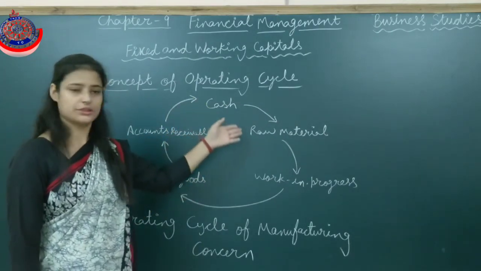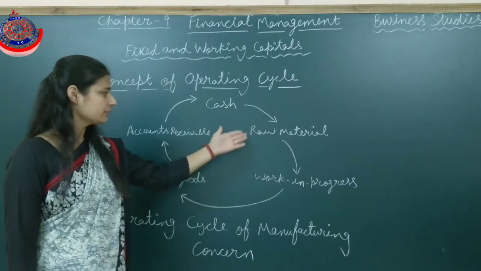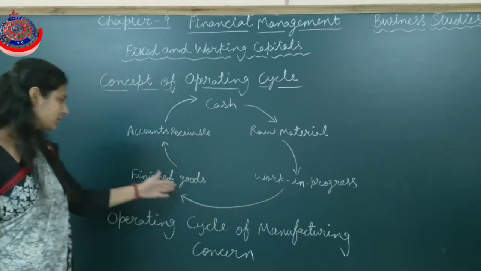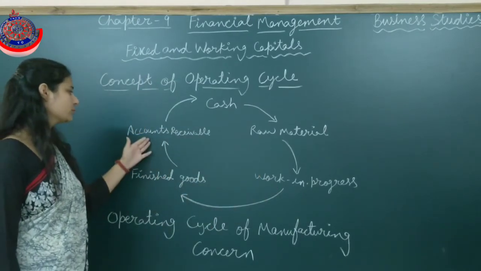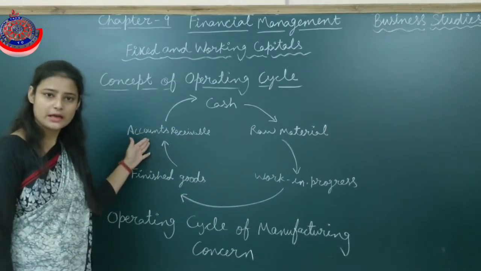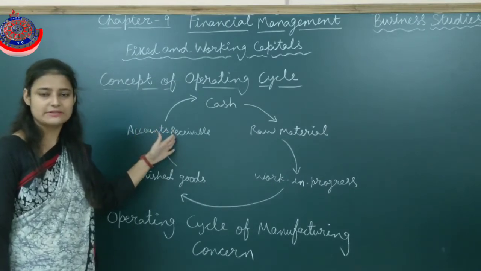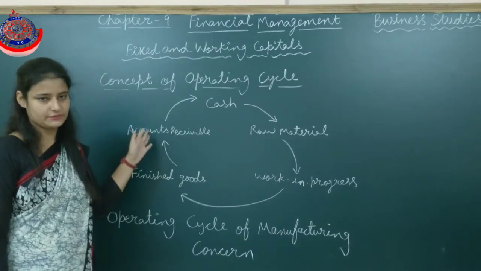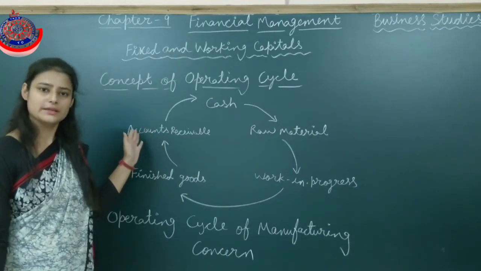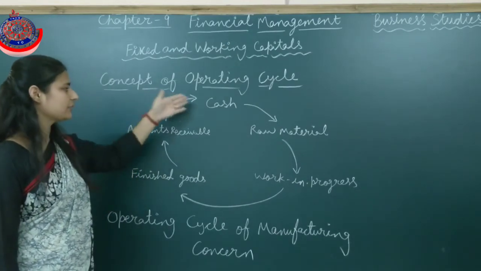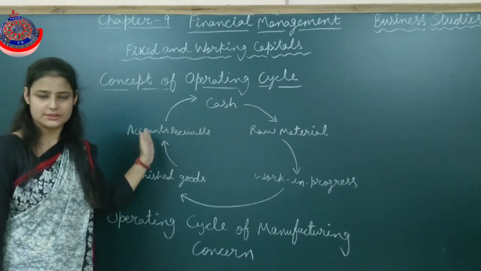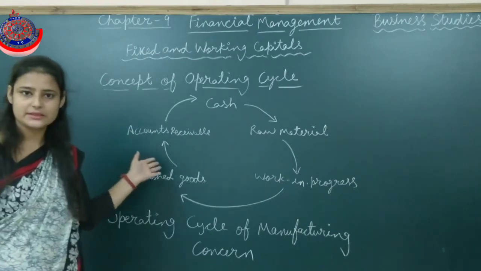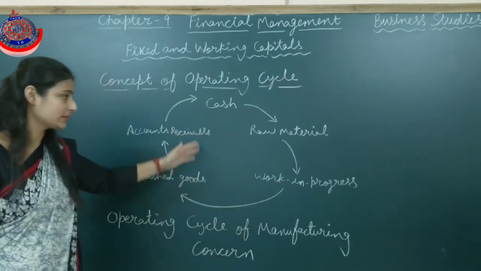Conversion of cash into raw material, then conversion of raw material into work in progress, then into finished goods, and then it is converted into accounts receivable, that is known as bills receivable and debtors, when we sell goods on credit. After that we receive cash from the debtors, and we get cash from the bills receivable. Clear this thing?